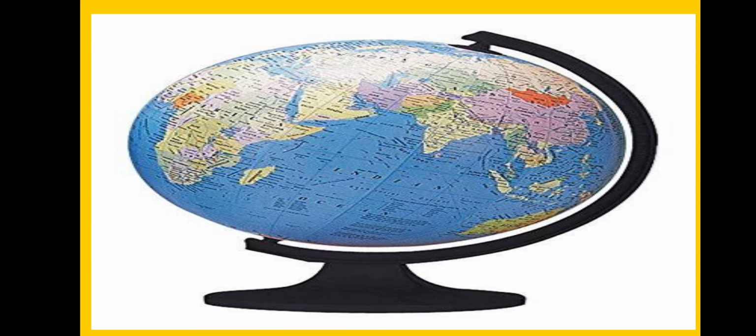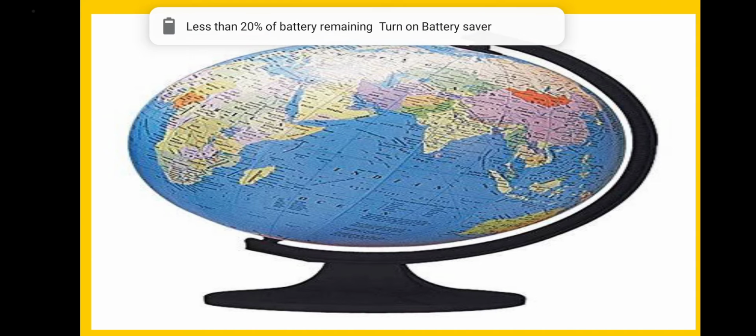Map is very useful for us, but it has some limitations. We know that the earth's surface is curved, but we cannot make a curve on a flat map. We cannot see the two sides of the earth on the map at once. It is not possible to see the two sides on the map, so along with the map we use the globe to understand geography.